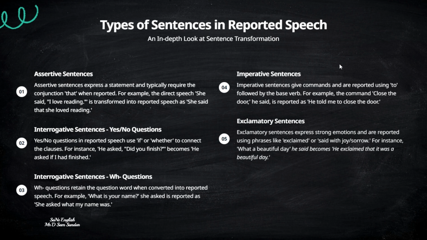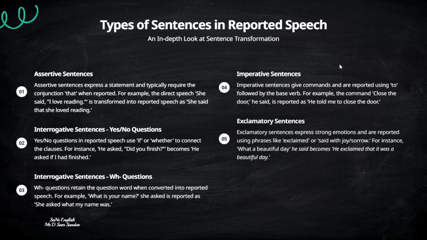For example, I enjoy reading. It's asserting something or declaring something, that the person enjoys reading. So "I enjoy reading," said Sarah. Or we can say, she said, "I love reading." She is just stating that she loves reading. It is getting transformed to, she said that she loved reading. That is because it's an assertive or a declarative sentence.